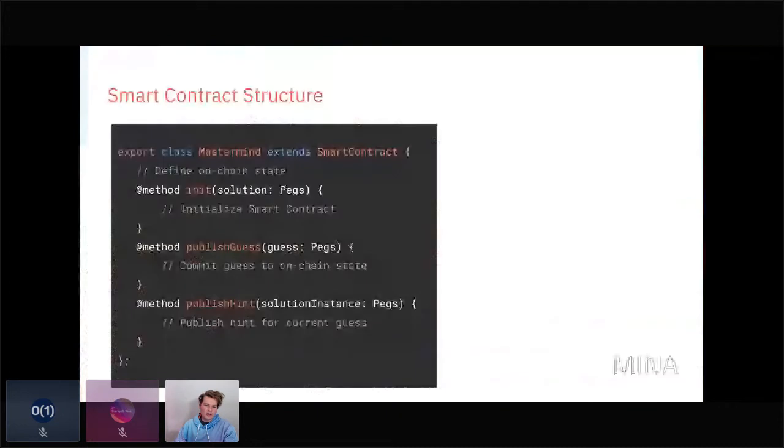And so I'll go through the structure first. We have this class called Mastermind, which extends SmartContract. Most of this was probably covered yesterday in the intro workshop. Then we have a method called init, which is sort of like the constructor in a Solidity contract. This will be used to set the initial state of the contract before people can interact with it. And then we have only two methods, publish guess and publish hint. Guess takes in a guess, which is a configuration of pegs, and publish hint takes in a solution, which is the configuration of pegs that are stored under that little door.